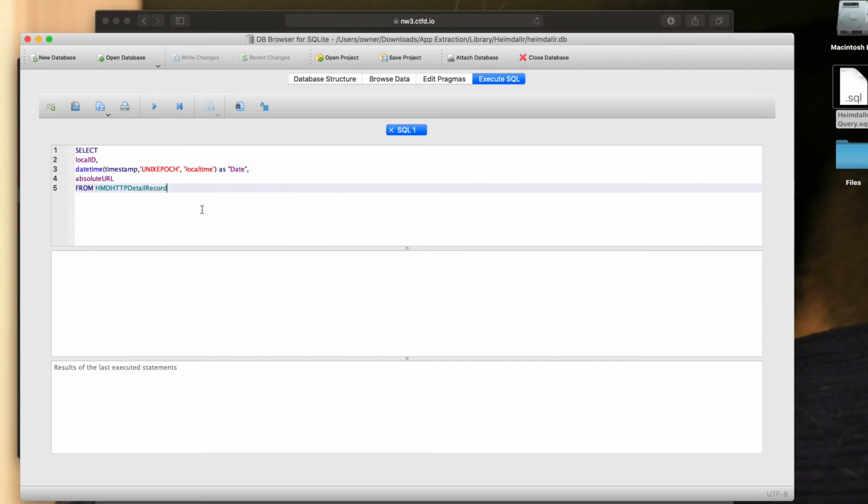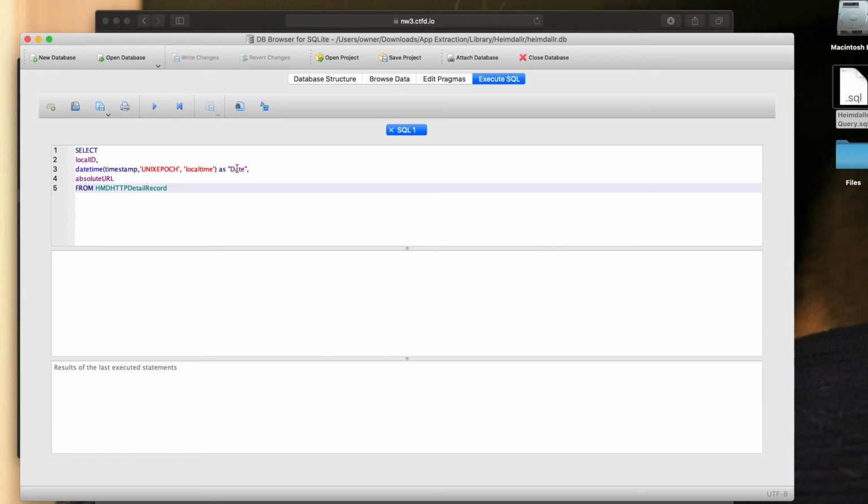Once I do that, I'm going to go through this line by line. It says select, give me the local ID column. I want to see local ID. That's like a number telling me where I'm at. I want to see the timestamp column, but I actually have to use the date time command, and I'm going to tell it to use local time, unix epoch, so that it's converted to Eastern Standard. And then it says also show me the column header as date.